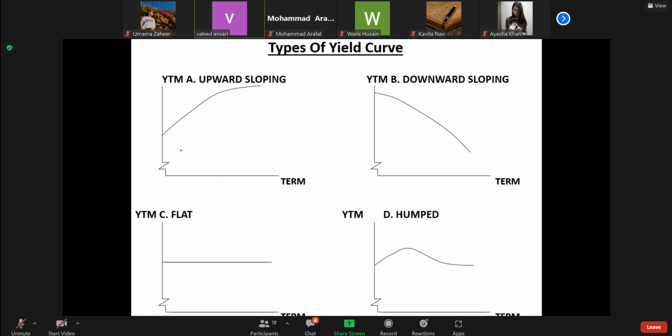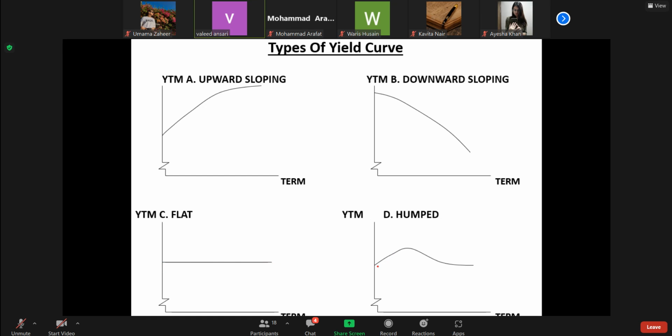For instance, if you find an upward sloping yield curve, it means that the market expects the rate of interest to go up, but beyond that it will become a plateau type. The prevailing interest rate may be high, but later, over the long haul, the yield to maturity may go down. Flat means that the rate of interest will not change for a period of time.